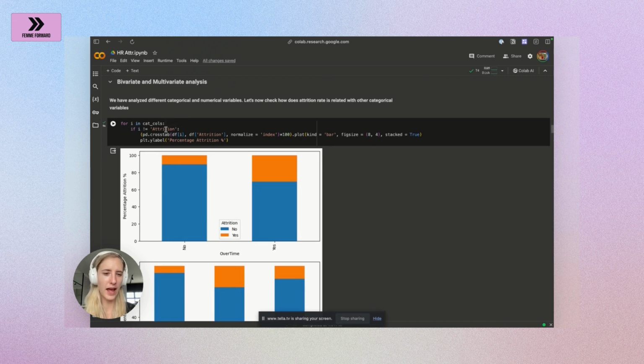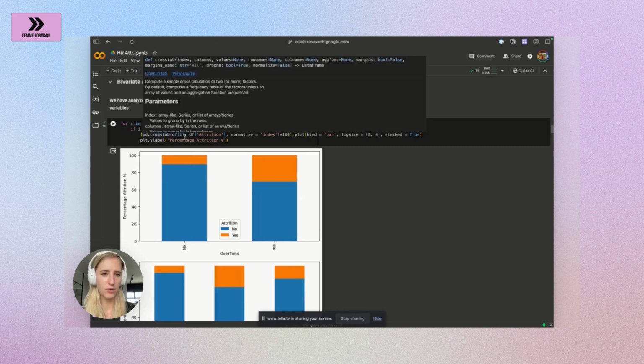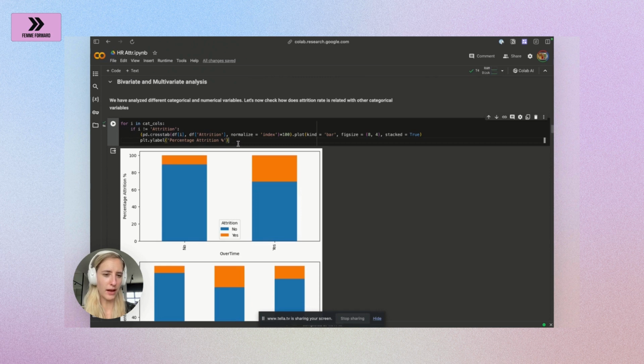So what we're doing here is for the categorical values first, for the employees that are not quitting the company, we want to understand what their distribution is on different columns, such as overtime, versus the employees that do quit the company. So we're just going to use pd.crosstab for that. Very nice visualization to understand the differences here in quitting versus non-quitting employees.